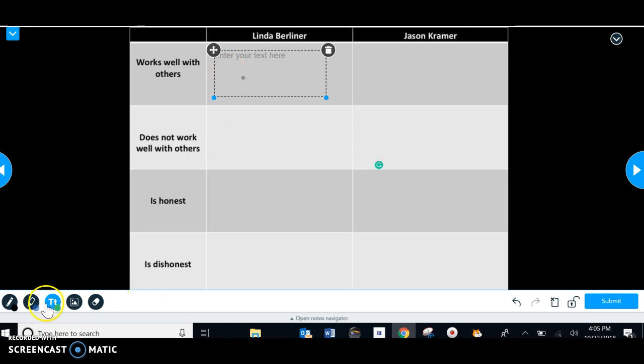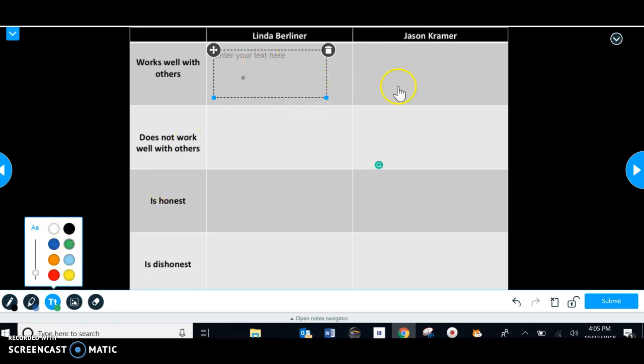Make sure it's something easy to read. Green, dark blue, black would all be good colors. I would stay away from orange, yellow, red's kind of angry. So let's stick with some of those. Make it easy to read. You're going to fill out all 8 of those boxes, and you can keep going back and forth